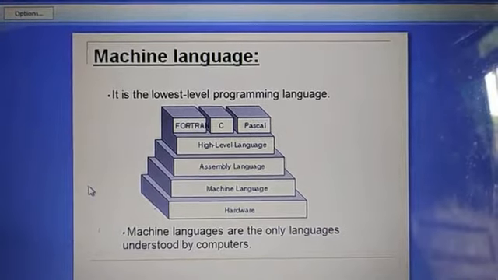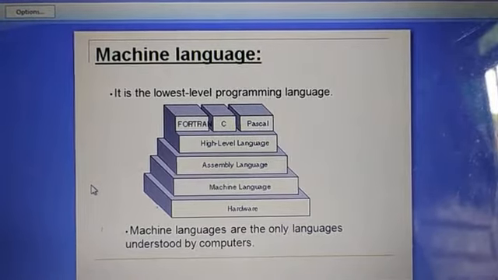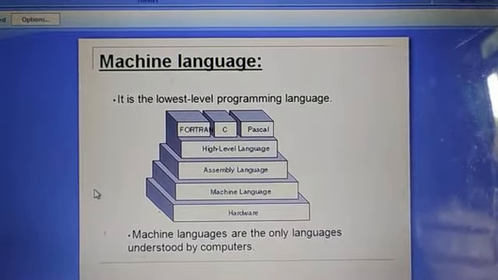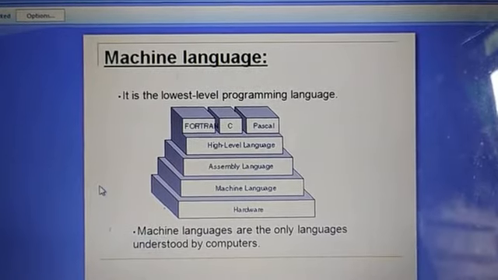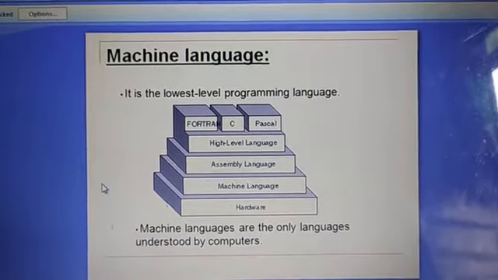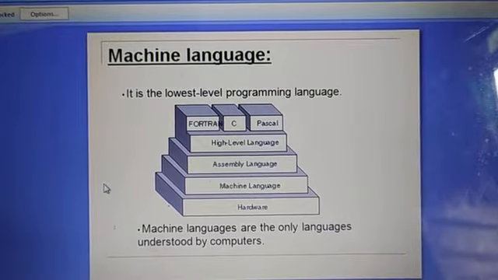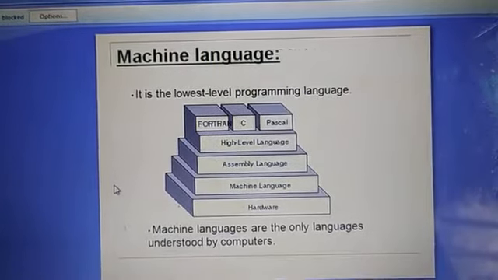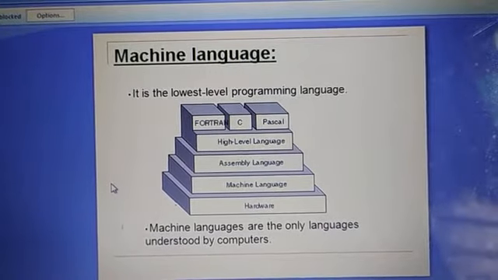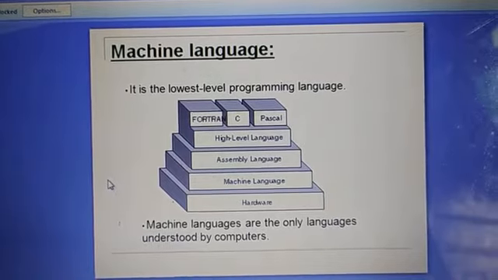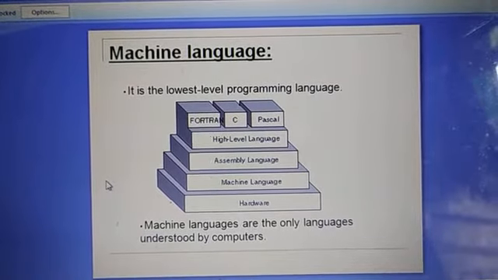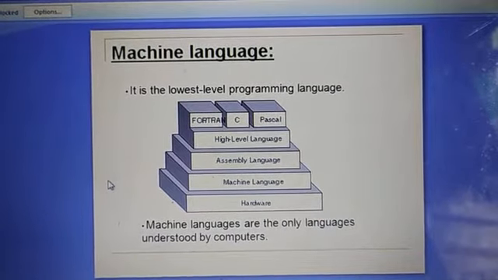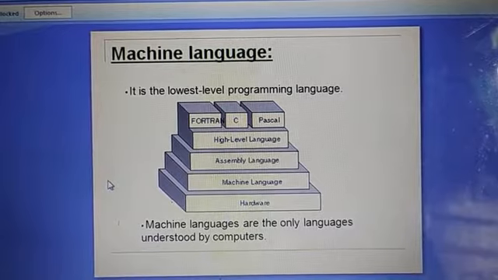It is like an English-like language, but to write code in assembly language, we need proper knowledge of the hardware also. Then the next generation is high level language. It is called a high level language because even if you don't have knowledge of the hardware, you can write a program in it. It is not directly interconnected to the hardware of the computer. For example, we are using high level languages like C++ and Java.